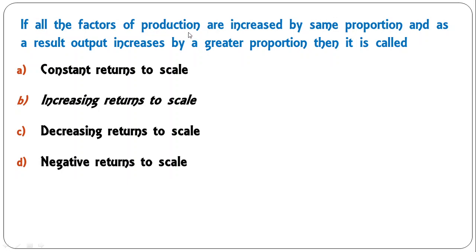If all the factors of production are increased by the same proportion, and as a result output increases by a greater proportion, then it is called constant returns to scale, increasing returns to scale, decreasing returns to scale, negative returns to scale. Here the correct answer is increasing returns to scale. When output increases by a greater proportion, that is relevant to increasing returns to scale. We are talking about long run production, because all factors of production can be changed. Okay, so B is the correct answer here.